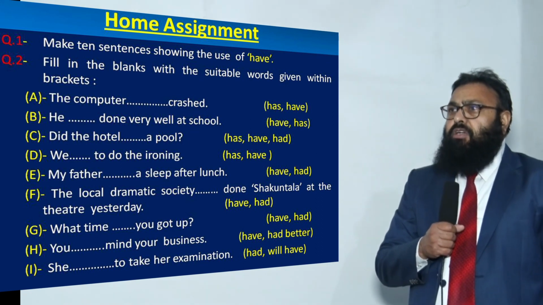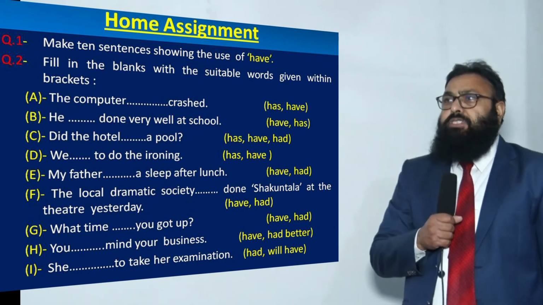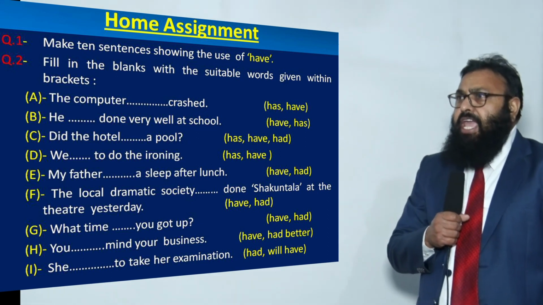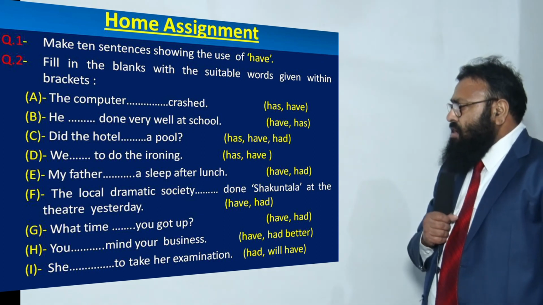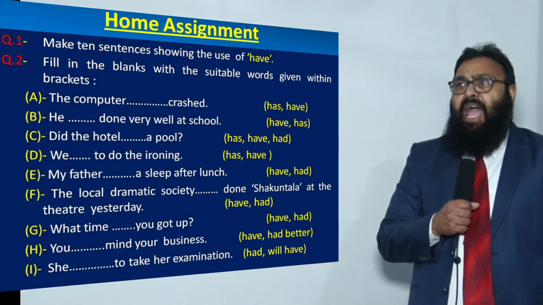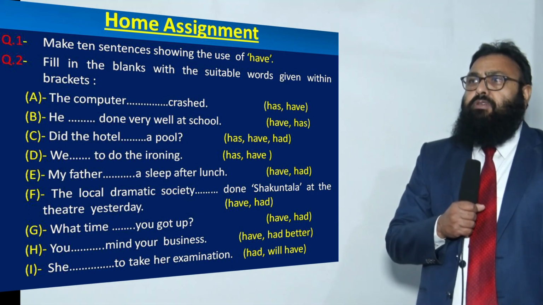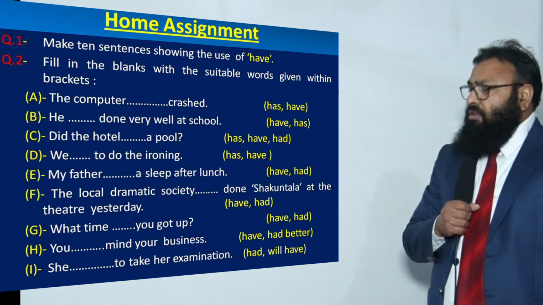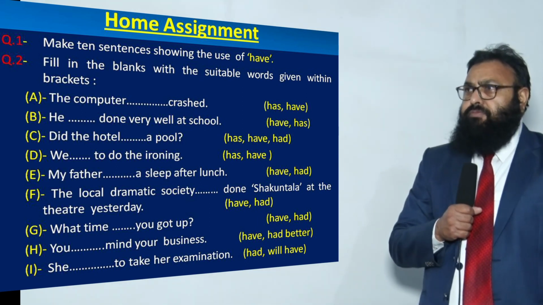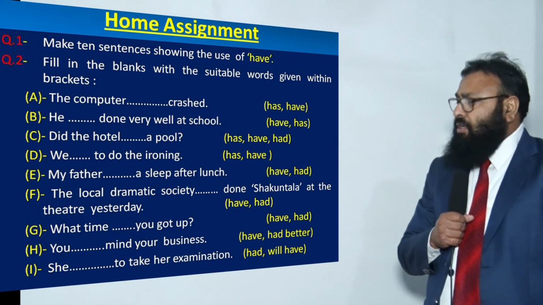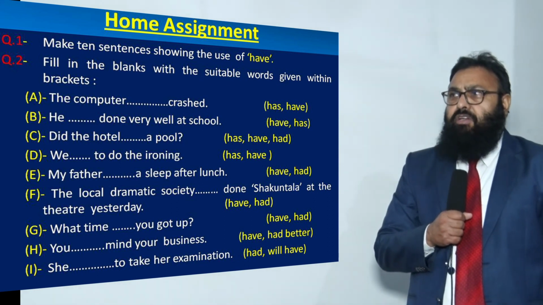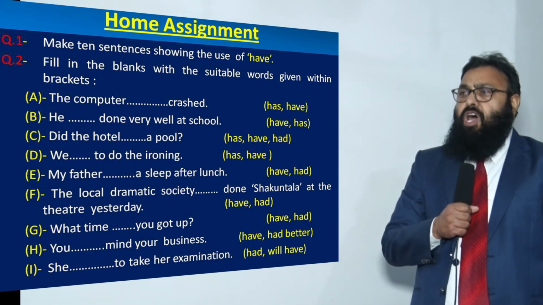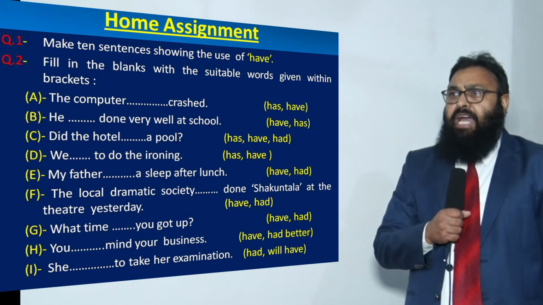E, my father, blank space, asleep after lunch. The options are have or had. F, the local dramatic society, blank space, done Shakuntala at the theatre yesterday. Options are have or had.